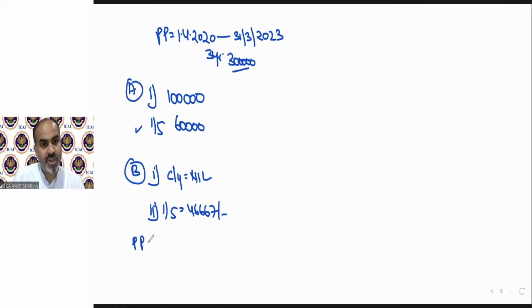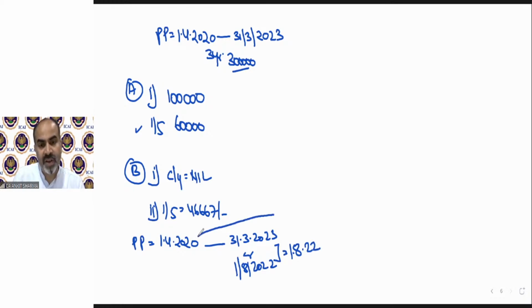How? The pre-construction period for this will be from 1st April 2020 to 31st March 2023, or the loan repayment date, whichever is earlier. In this case, because the loan has been repaid, the earlier date will be 1st August 2022. So from 1st April 2020 till this date, that means 2 years and 4 months, will be my pre-construction period. The interest for 2 years and 4 months, if you calculate at the rate of 10% on 10 lakh, will come to 2,33,333. One-fifth of it will be 46,667.